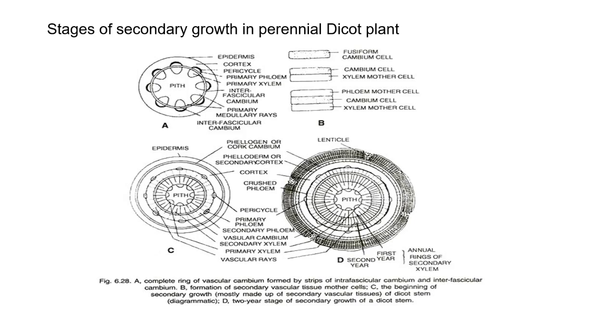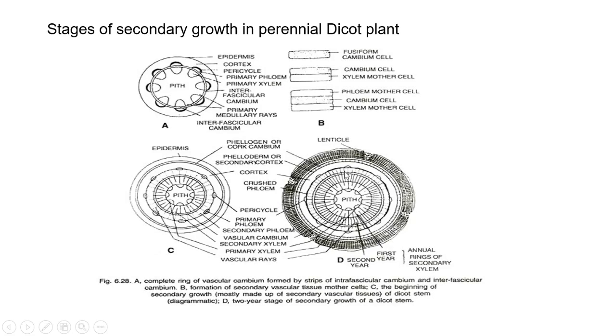However, in dicot plants, there is a process of growth that begins after a known period of primary growth. Such growth is called secondary growth. Now, in this diagram, secondary growth has already started. It results in the formation of the permanent secondary tissues. What are the permanent secondary tissues? Secondary xylem, secondary phloem, and secondary cortex. As a result, secondary growth brings about an increase in the girth of the plant body.